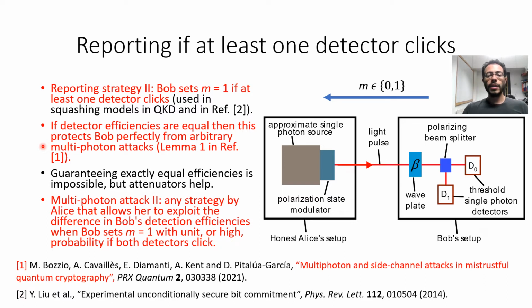So in the case in which Bob uses reporting strategy 2, or more broadly, if he sends the message m equal 1 with unit or high probability if both detectors click, we call multiphoton attack 2 any strategy implemented by Alice that allows her to exploit the difference in Bob's detection efficiencies.